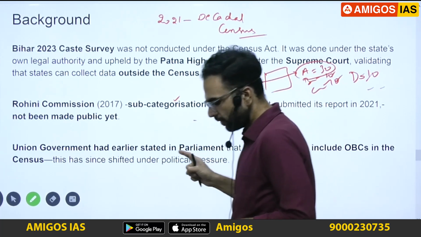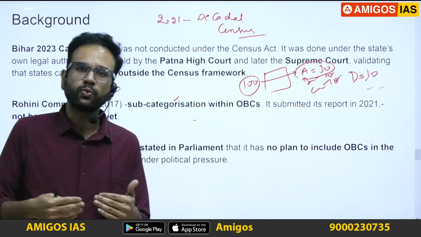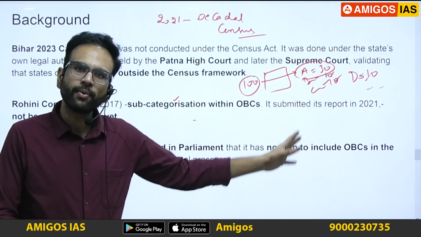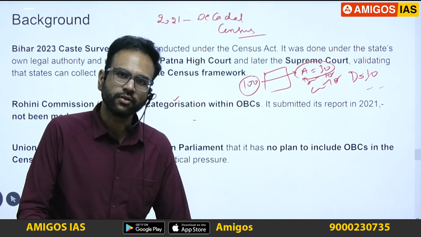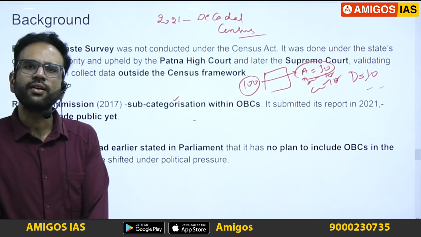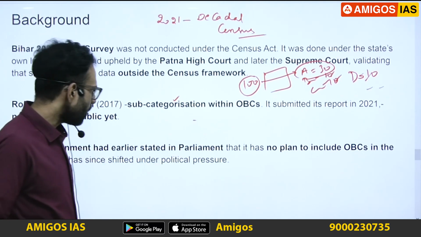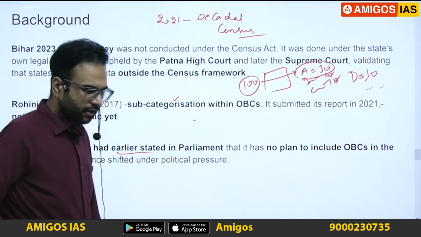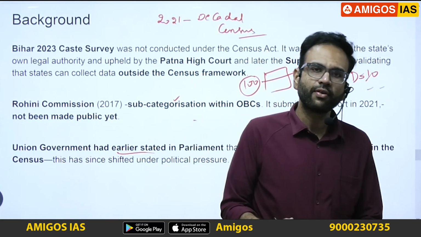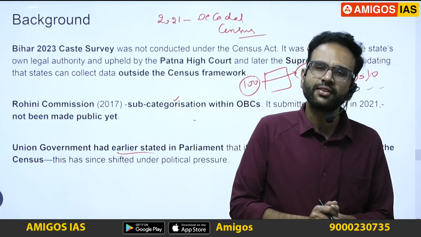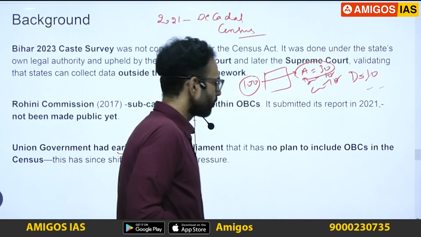Therefore, in 2017, the Rohini Commission was set up to identify subcategories within OBCs so that all of them get equitable benefits. That is the funda behind subcategorization, so that we can target our schemes properly. And then we have one more point which is given in the article, that Parliament previously said that we don't have any intention of officially enumerating the OBCs within our country. But then that has changed with cabinet approval.